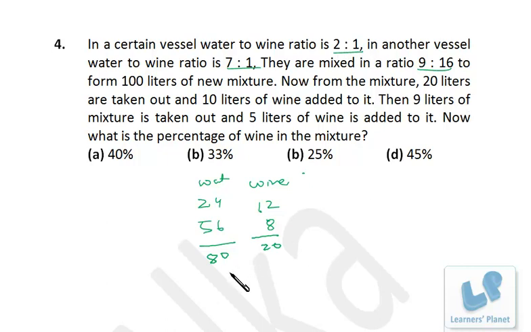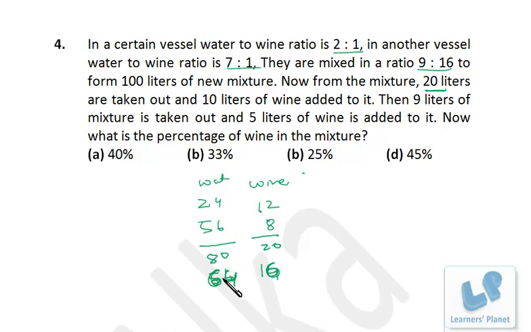Right? That means 16 parts of water will go and 4 parts of wine will go. So after this withdrawal, 16 liters of water is going, that means 64 water is there, and 16 liters of wine is there. Okay, 20 is going, and this is 64 and this is 16, right?